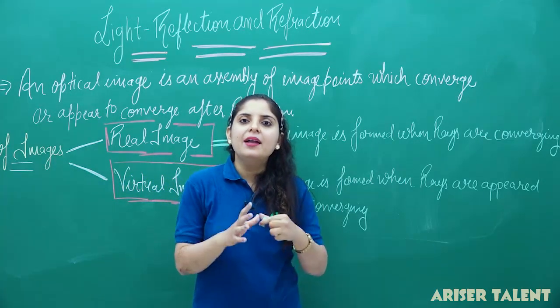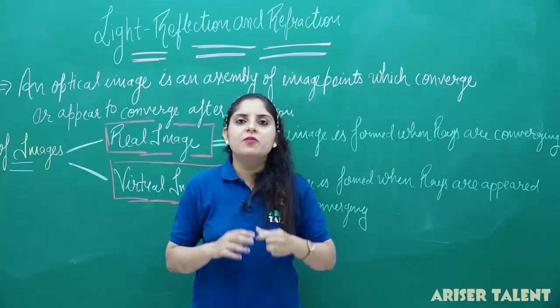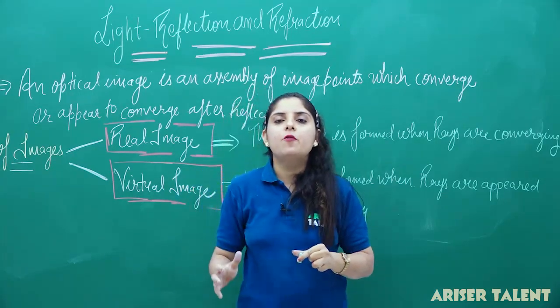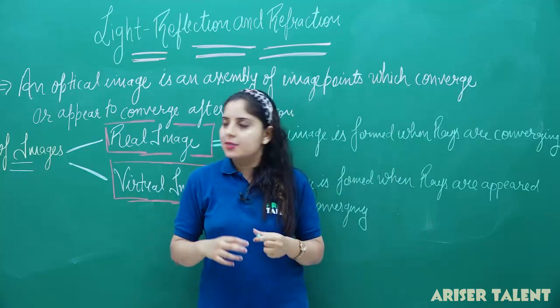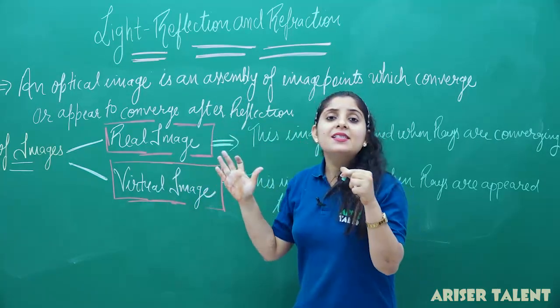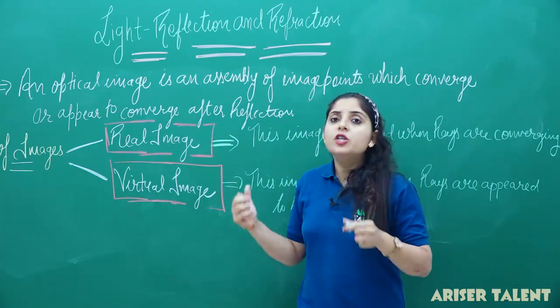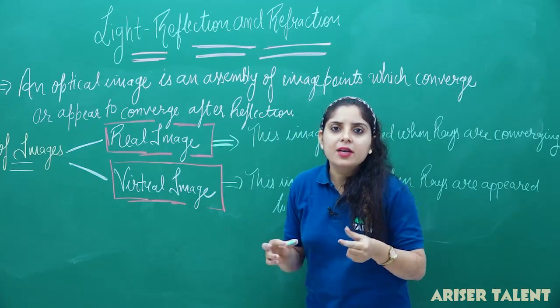Sometimes in our CBSE exam a direct question is put up: what is the difference between the real image and virtual image. So you have to differentiate in tabular form with two or more differentiating points. Now, a real image is an image you can obtain on the screen, but a virtual image is an image we cannot get on the screen.